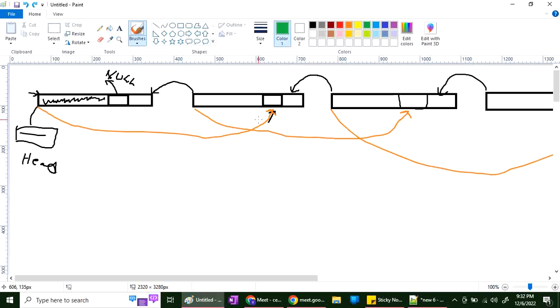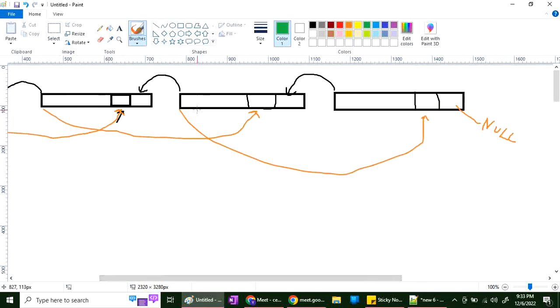So consider if some new patient is coming and the user says, in the 10th position you add one more patient. What we will do is from here we'll go to next, then next, then next, like that till the 10th position. Consider we reach here and this is my 10th position, and after that I want to add one more patient. First I will do the malloc. Carefully see this.